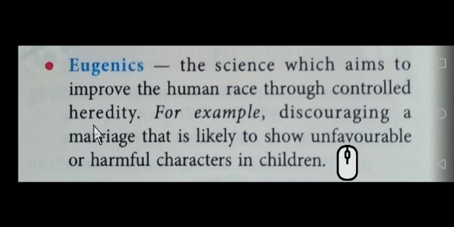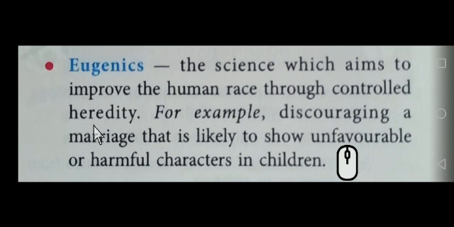It is the study of how to arrange reproduction in the human population to increase heritable characteristics. Some of the parents' characters are carried over to the next generation, meaning the baby or child takes on the parents' characters.